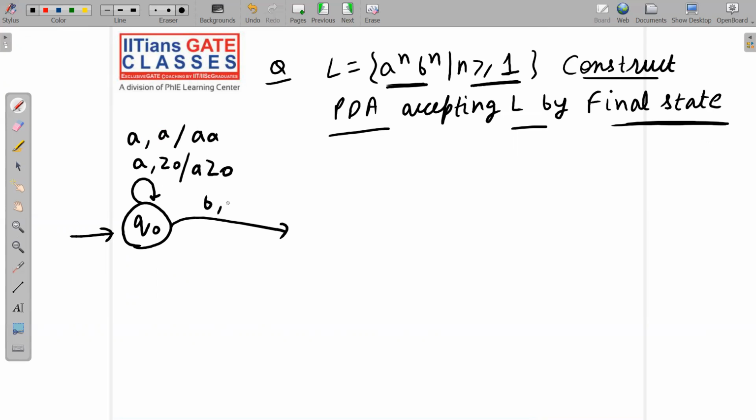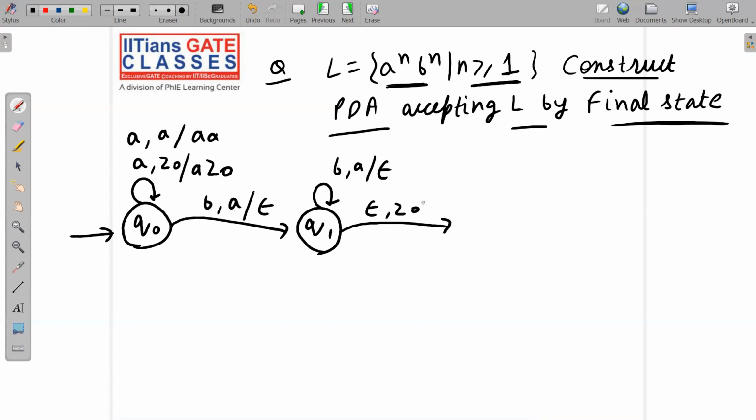As soon as B comes and we are reading A from the stack, then we will push nothing onto the stack. We will move to state, say, Q1. On Q1 we will do the popping, that means B, A, null, and as soon as we read Z0 from the stack, then we will read nothing from the tape, and we have a choice.